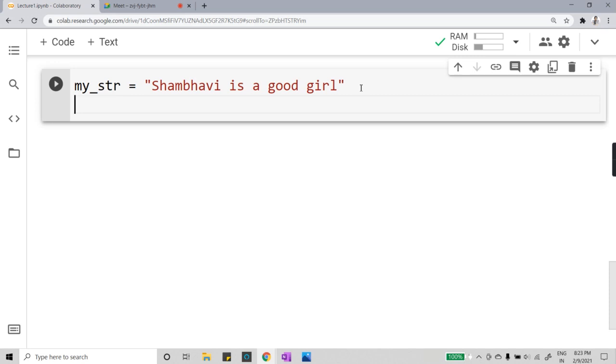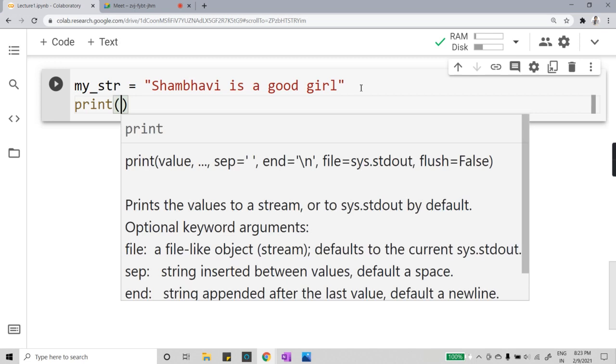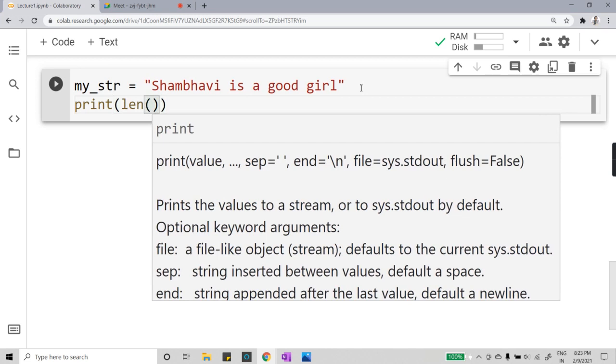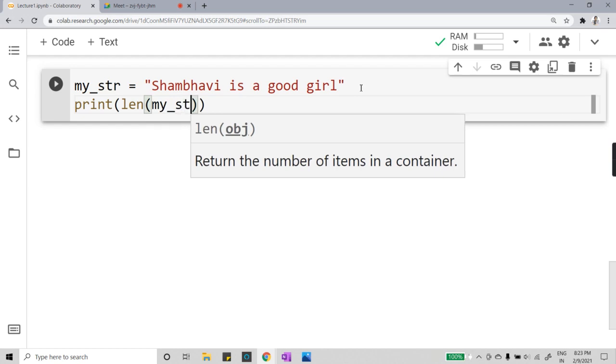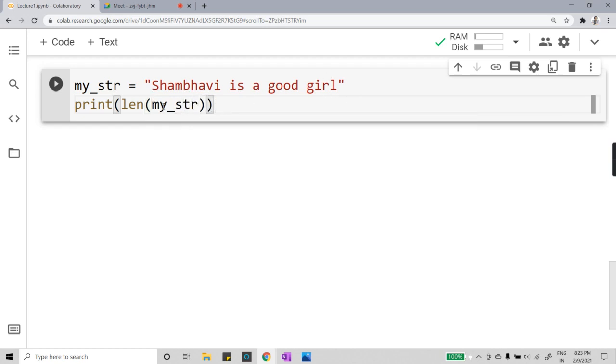For that I would use a function called len, spelled L-E-N. I would write print, and inside this print statement I would use len. Inside this len function I would write my variable name, the variable for which you want to find the length of the string. I want to find it for underscore str, because underscore str is the variable in which I have stored the string Shambhavi is a good girl.